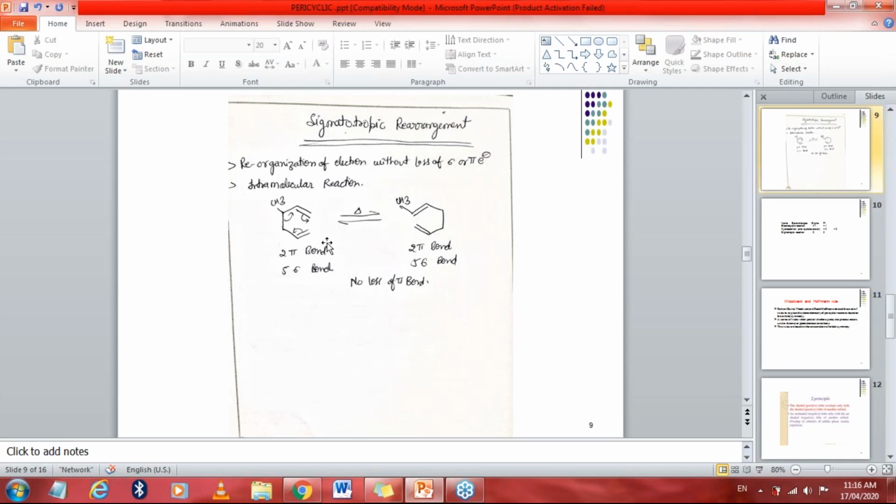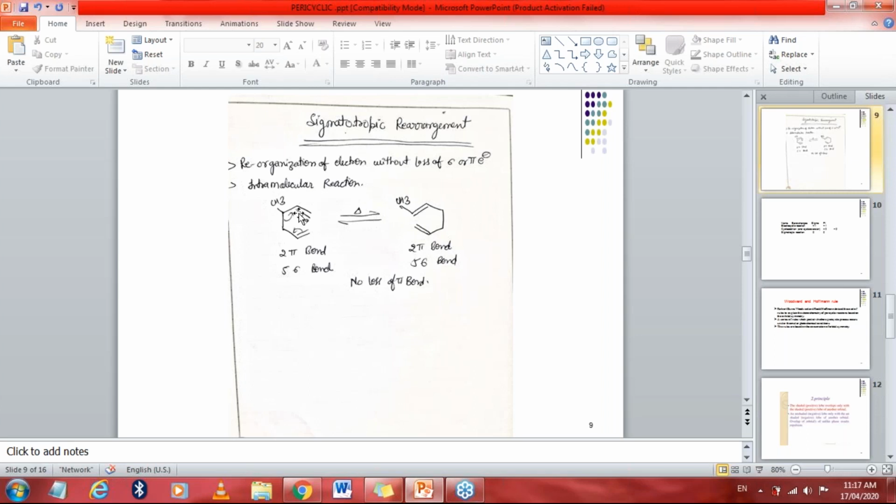In this particular molecule, just forget about this one substituent, this one methyl group. Now we only have to break the old bond and make a new bond. Here this bond will shift to this side, this bond will shift to this side, and this bond will shift to this side. When this bond shifts to this side, it will make a bond like this. This bond will shift to this side, so here the bond will be like this.